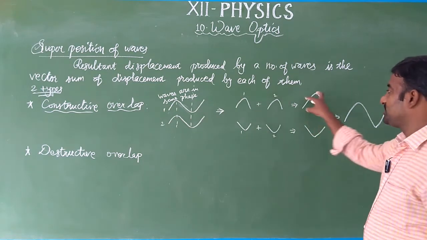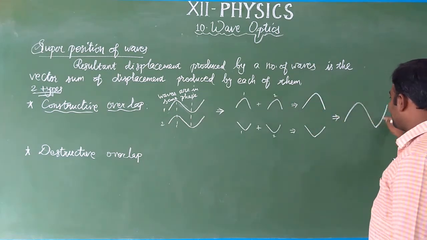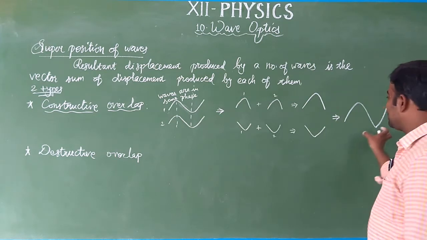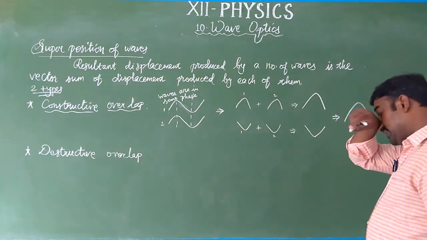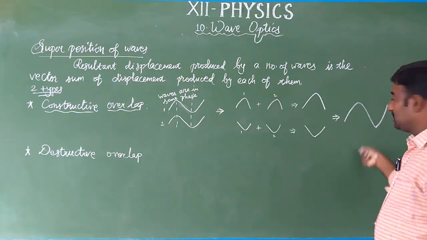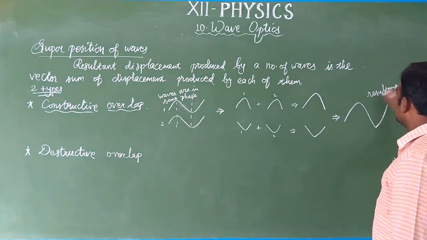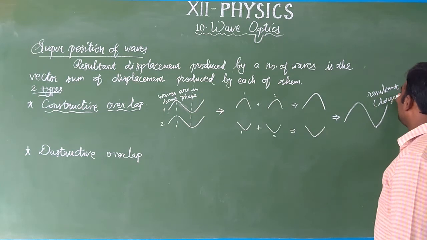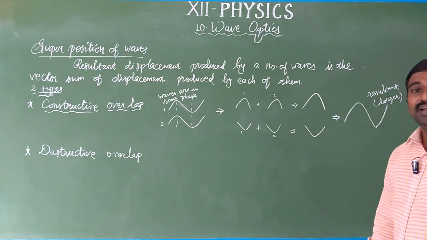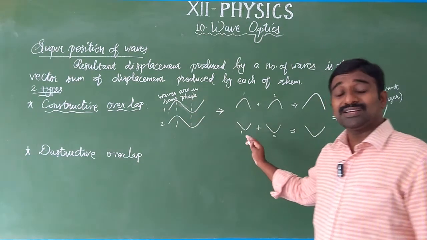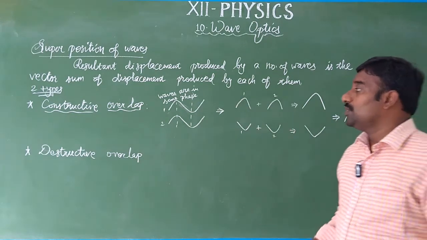Crest and crest are added, trough and trough are added together. So we get the addition of the waves. So the resultant will be larger. This is a resultant that has a larger amplitude. The resultant has a larger amplitude. Then it is called constructive overlap.